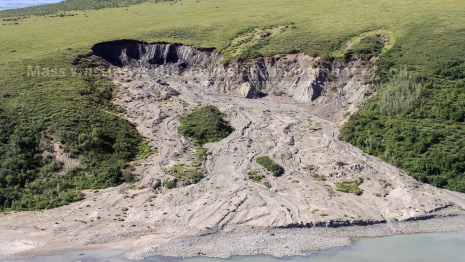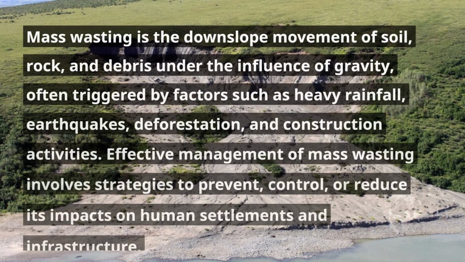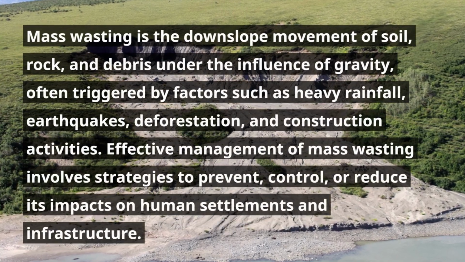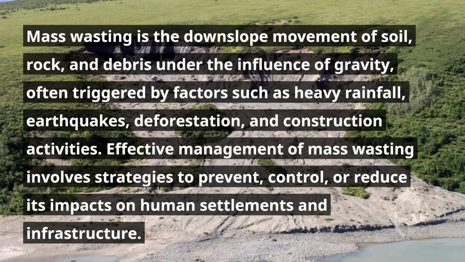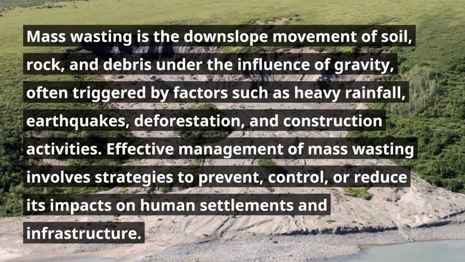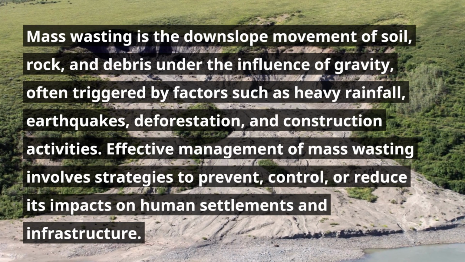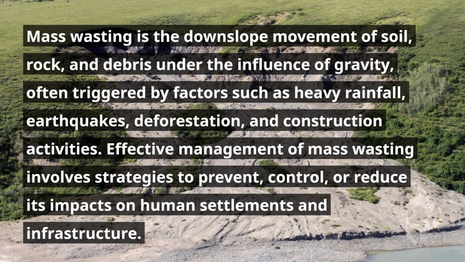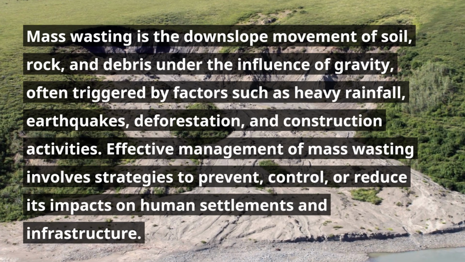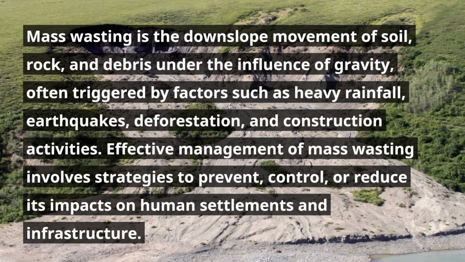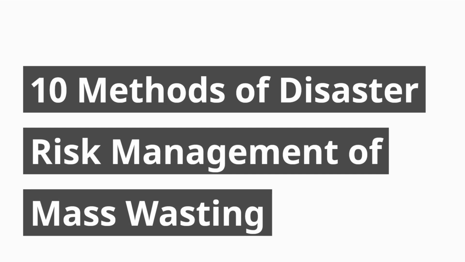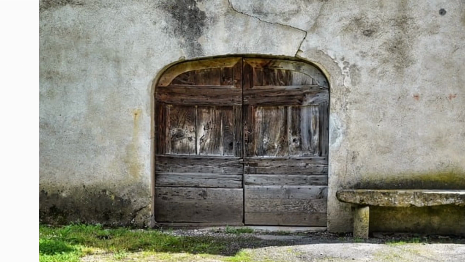Mass wasting is the downslope movement of soil, rock, and debris under the influence of gravity, often triggered by factors such as heavy rainfall, earthquakes, deforestation, and construction activities. Effective management of mass wasting involves strategies to prevent, control, or reduce its impacts on human settlements and infrastructure. 10 methods of disaster risk management of mass wasting.